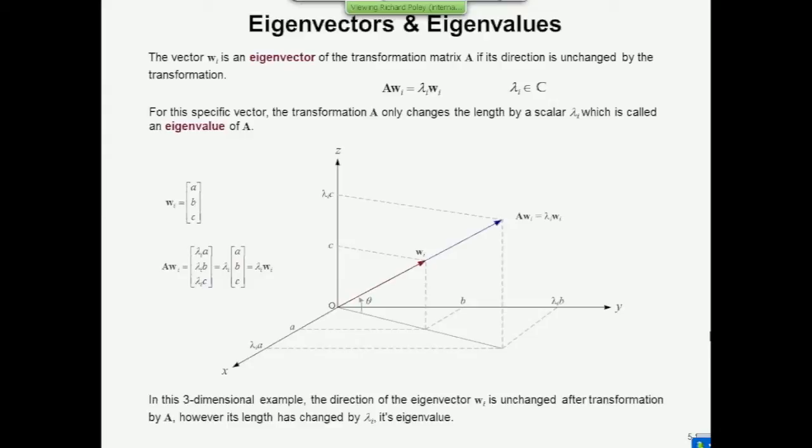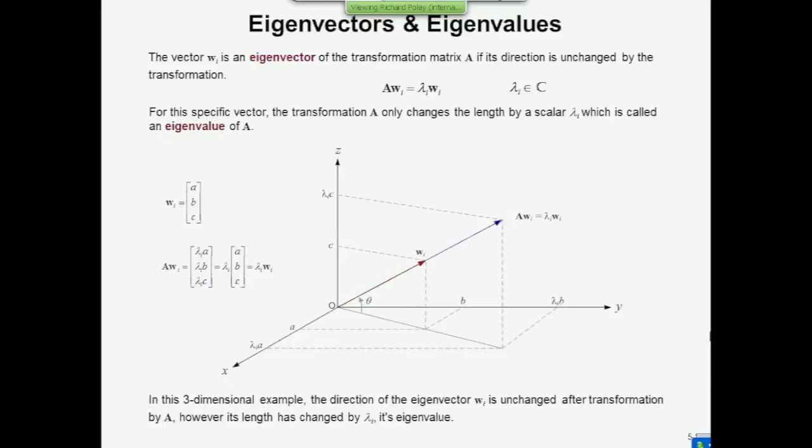So the original vector had coordinates a, b, and c in the x, y, and z directions, and after you've multiplied it, its length has changed, so its coordinates are going to be lambda i times a, lambda i times b, lambda i times c. That lambda i is the amount by which this vector has increased in length. So the eigenvector is W i, and the eigenvalue that's associated with it is lambda i. You can write the same thing in vector matrix notation as A w i equals lambda i w i.